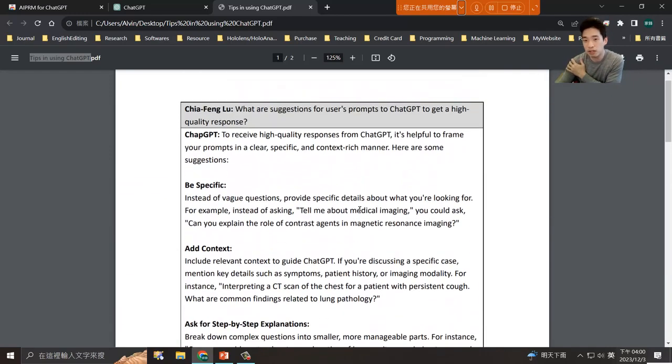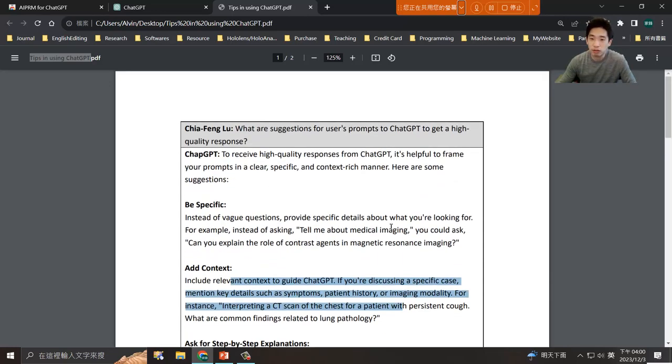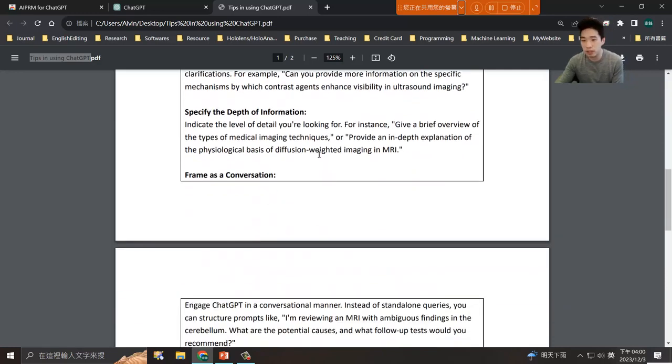Of course, I will give you the link to this file. I want you to read through the details and the examples right here. You may be able to understand what is a good way to design prompts. And of course, your final proposal, your final project, will be highly related to this kind of prompt design. I will tell you the details next week, and I will give you sufficient time to discuss with your team members. And I do hope that you will set up good prompts and find out the beauty of ChatGPT. Okay?